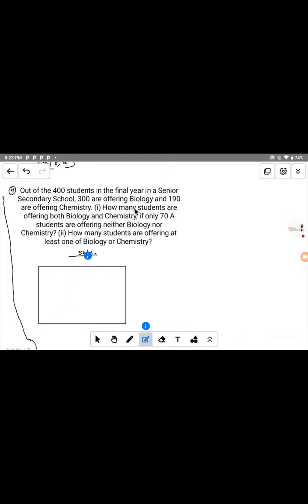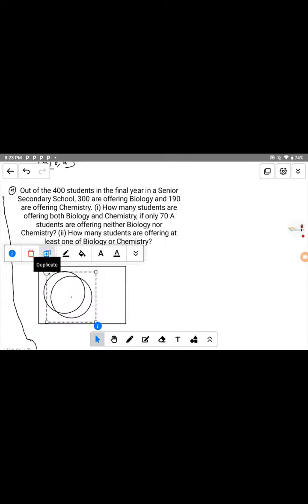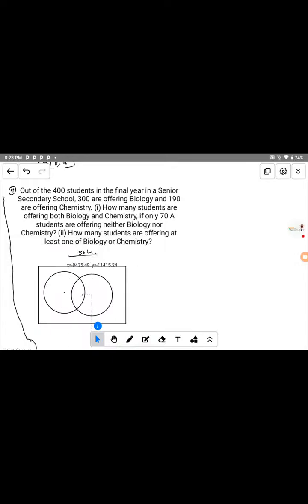Since we have biology and chemistry, that means we only need 2 circles inside it. So let me say this is circle 1. Let me duplicate this, so this is the second subject, circle 2. Let's say the first one here is biology, and the second circle here represents chemistry.